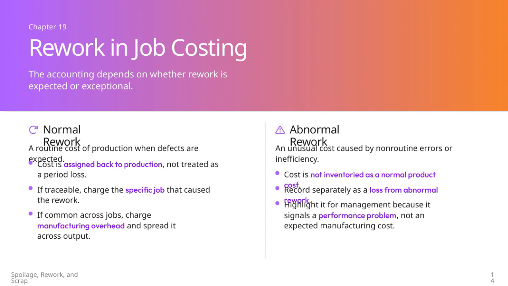It's essential to highlight abnormal rework to management because it signals a problem in performance, rather than a typical cost of manufacturing. So, the key takeaway here is that how we account for rework depends on whether it's expected or exceptional, and this distinction helps us manage costs and address production issues appropriately.